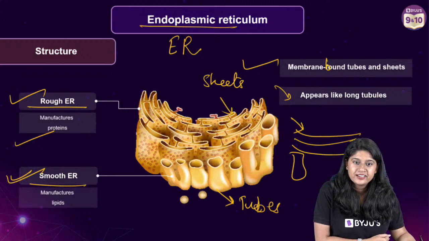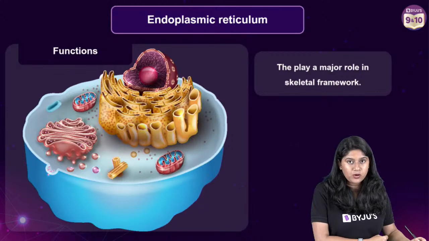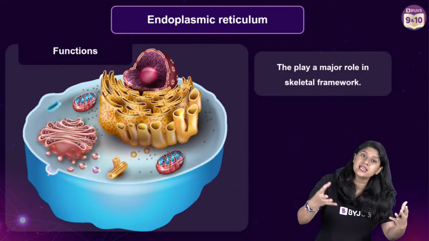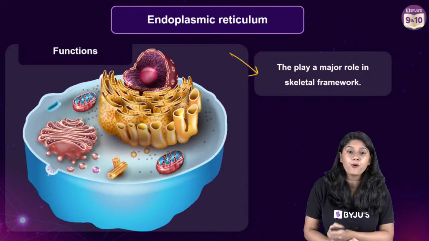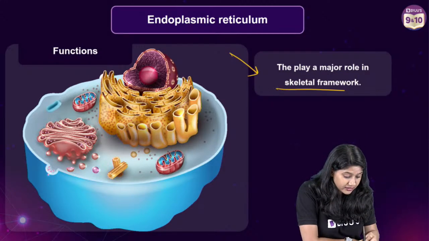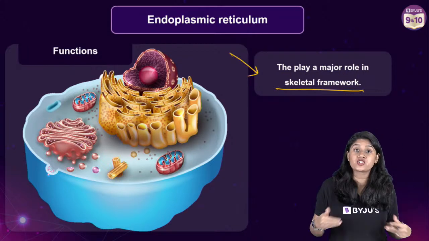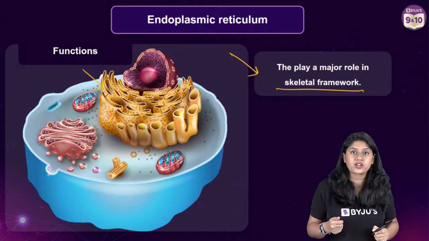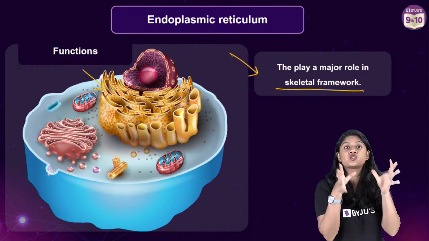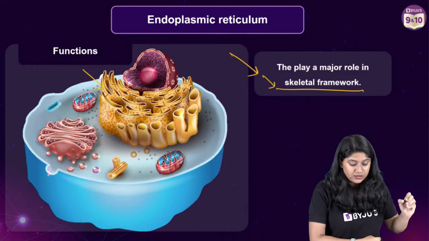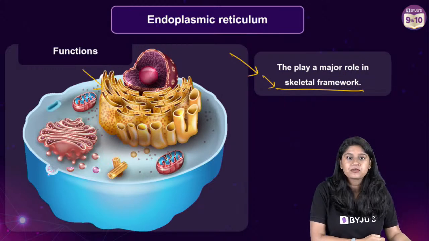So let's see the other important function of the ER. Apart from the manufacturing of proteins and lipids, it plays a very important role in the structural framework. The ER helps in providing structure. Can you see this particular structure? It is very closely connected to the nucleus, and this is a very prominent structure. So it provides a skeleton framework.